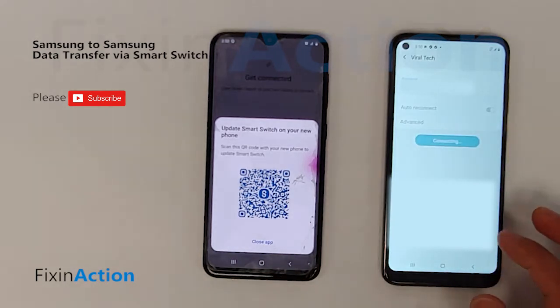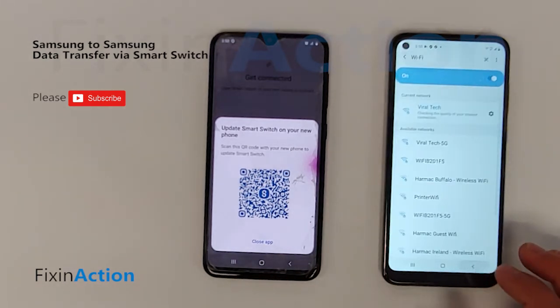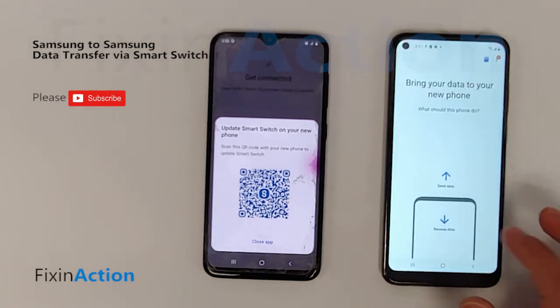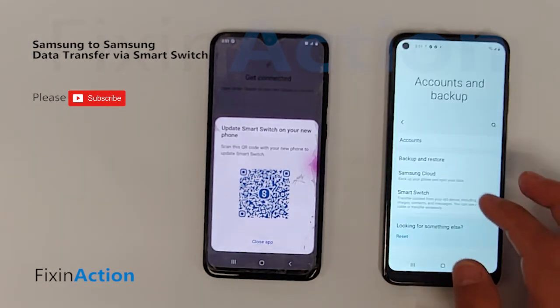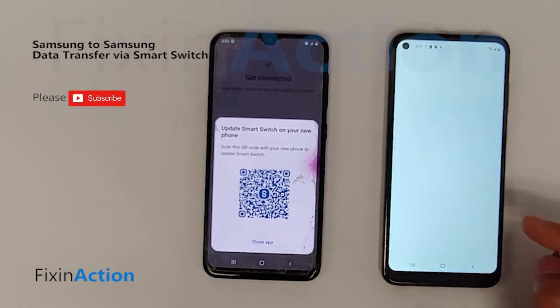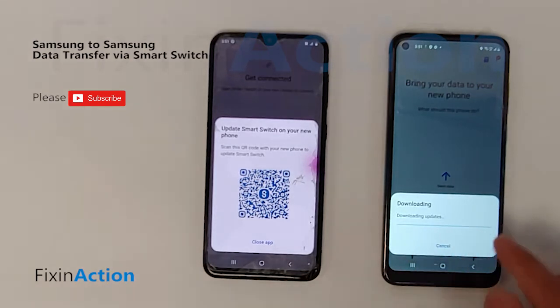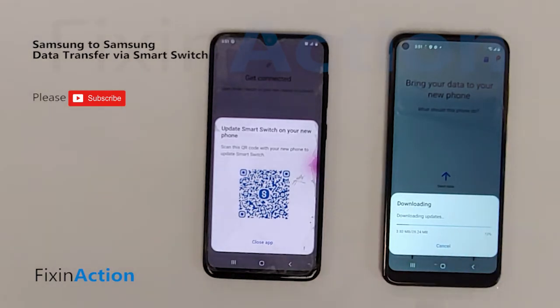Once you have connected, go back to Smart Switch, and now you can update it. Let's cancel this, go back again, click on Smart Switch, update. Now it should be faster because we have connected with Wi-Fi.